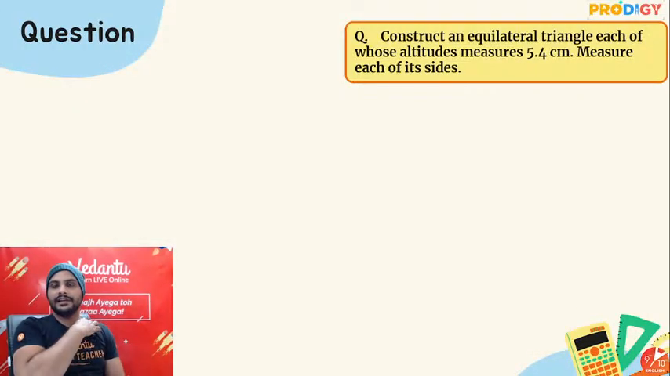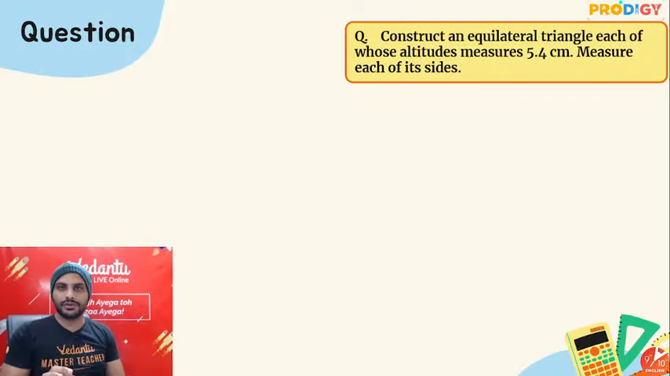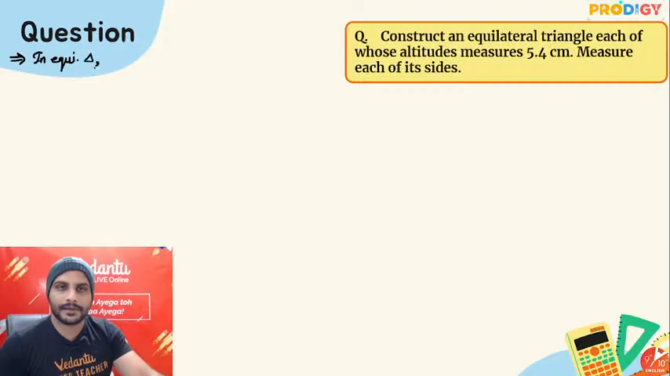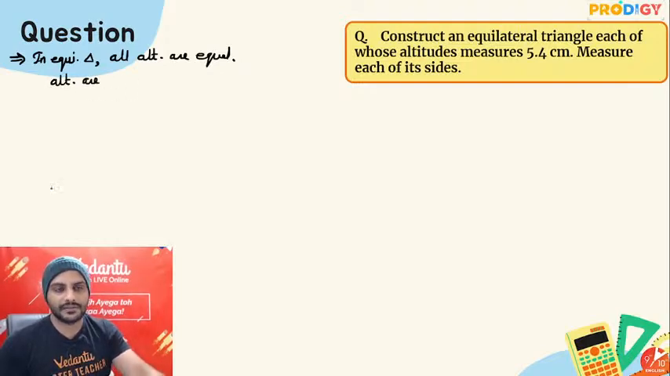Construct an equilateral triangle each of whose altitude measures 5.4 centimeter. For this you should know one thing, that in an equilateral triangle each altitude measures 5.4 centimeter. We know all altitudes are of equal length. And also altitudes are medians as well. If you take altitudes, they will also be the median, they will also be the angle bisector. Do all of us know that?